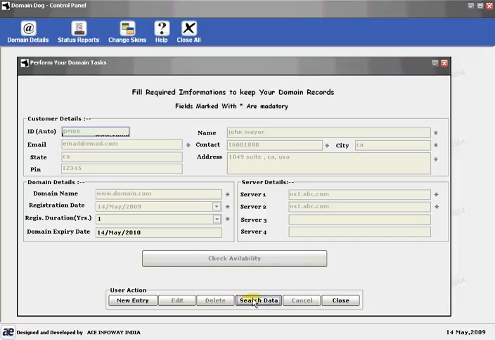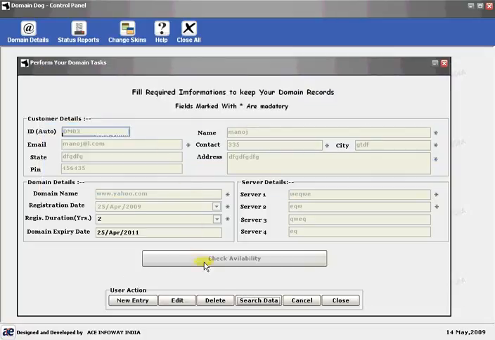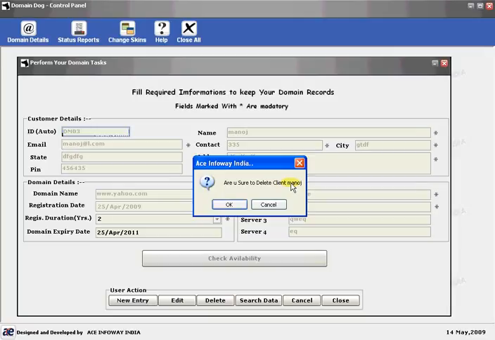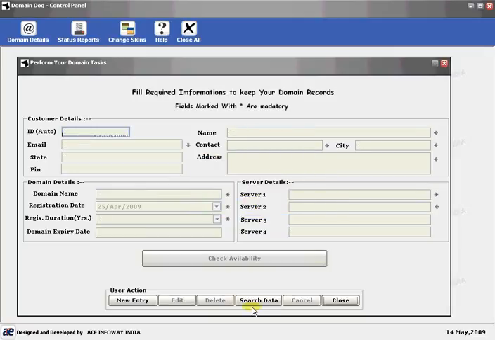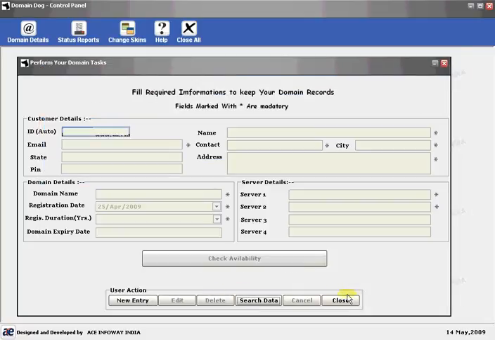You can also delete the record. Search data, double click, and you can delete the record. As you can see, the record does not exist. You can close this window.